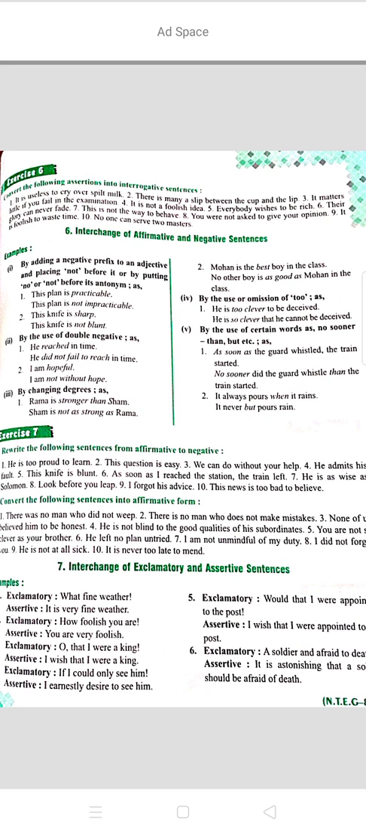Coming to the 7th rule, that is interchange of exclamatory and assertive. If an exclamatory sentence is given in front of you, how will you change it into assertive, that is, a simple sentence? Exclamatory sentence: what fine weather. Assertive: it is a very fine weather, very simple. Second one: how foolish you are. Assertive: you are very foolish. Exclamatory: if I could only see him! Assertive: I earnestly desire to see him. Hope it is clear to you.